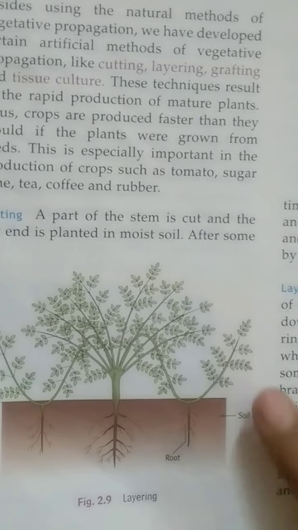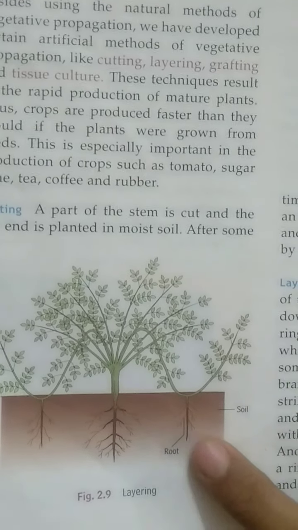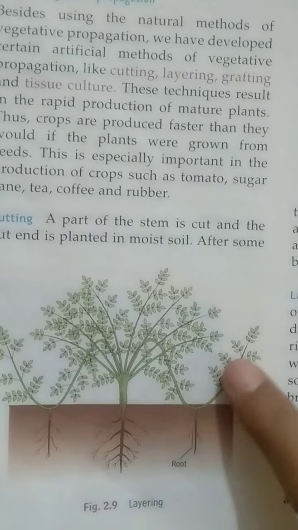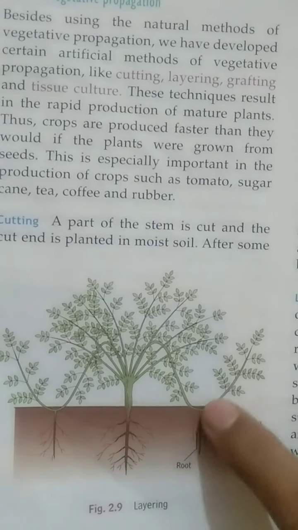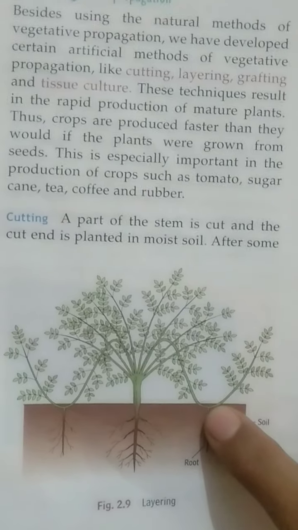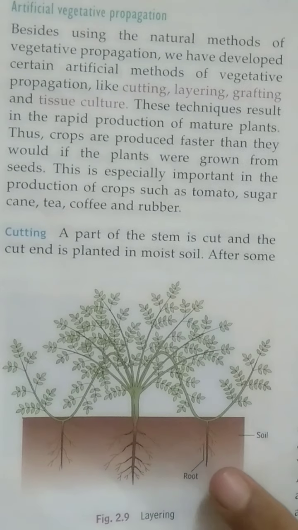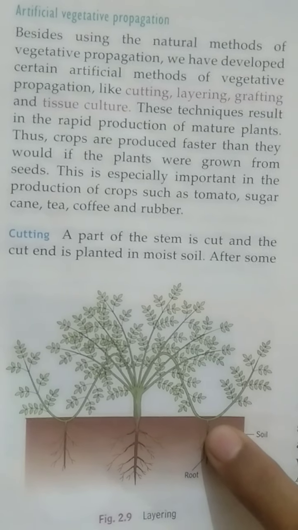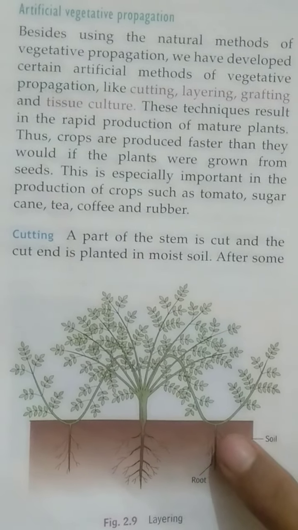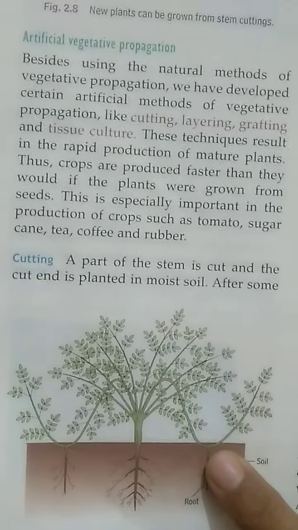For this, firstly, we have to remove a ring of bark, meaning the outer surface of the stem, from this portion, and then we have to cover this portion with soil so that it comes in contact with the soil completely.